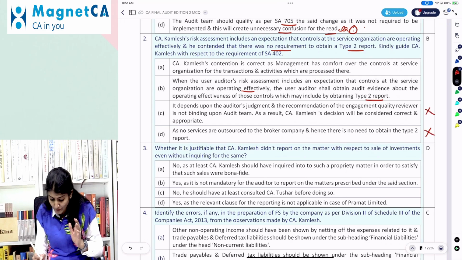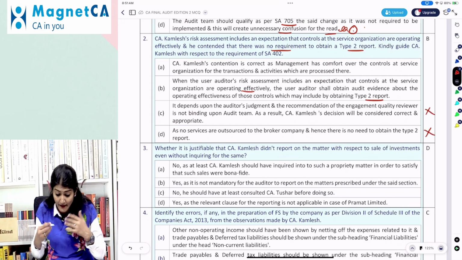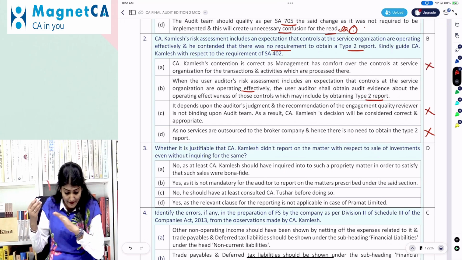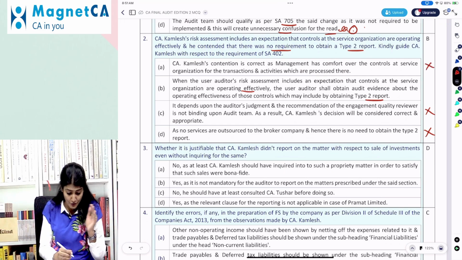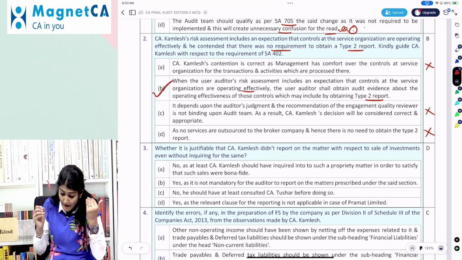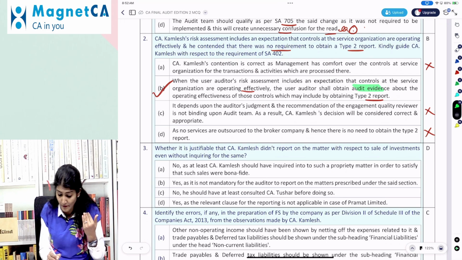So no need to consider what the EQCR is saying, right? It says Kamlesh's contention is correct. No, it says what the correct option is: that the auditor will obtain evidence in the form of a Type 2 report.